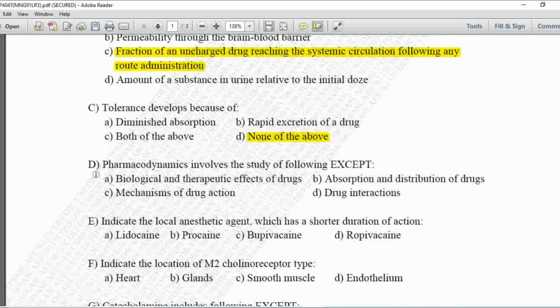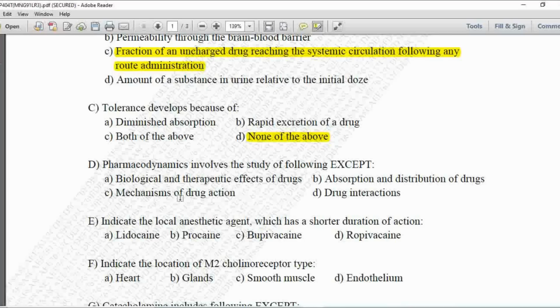Next MCQ. Pharmacodynamics involves the study of the following except: option A is biological and therapeutic effects of drug, B is absorption and distribution of drug, C is mechanism of drug action and D is drug interaction. As you know, pharmacodynamics means the effect of the drug on the body.